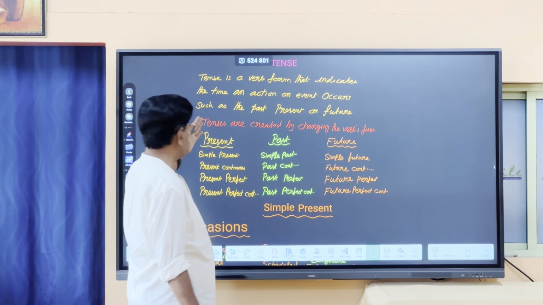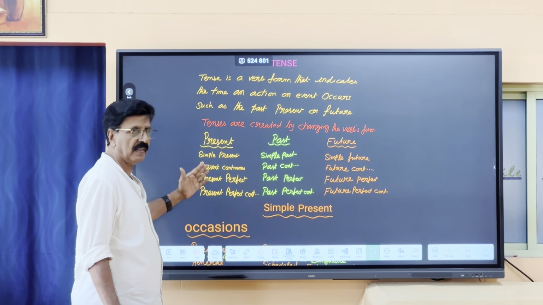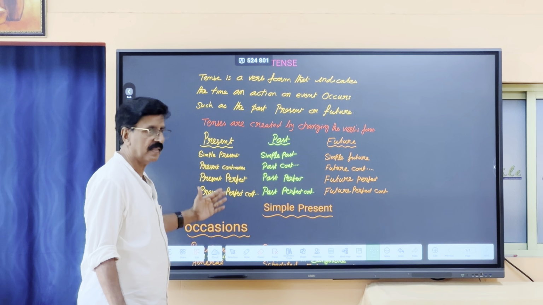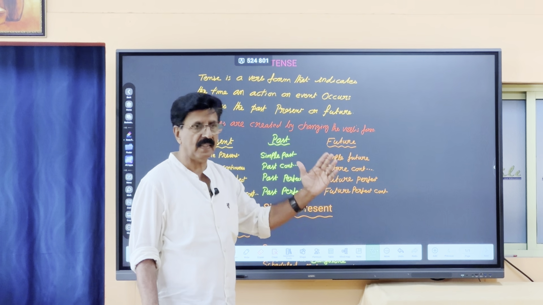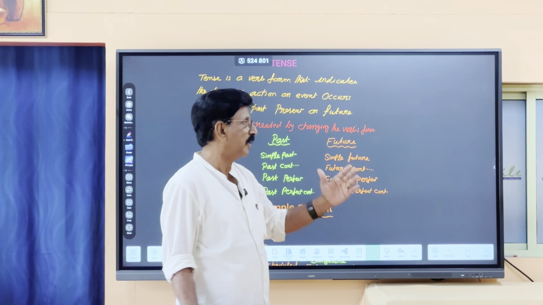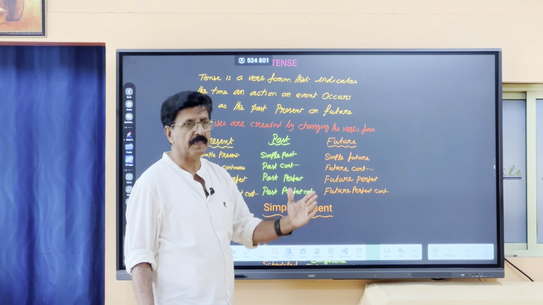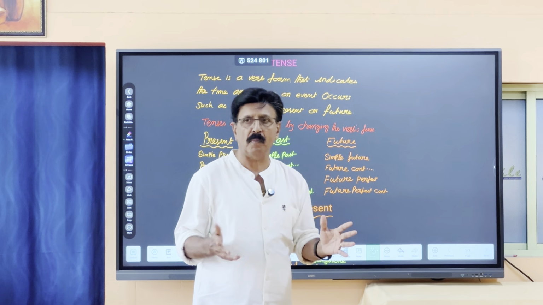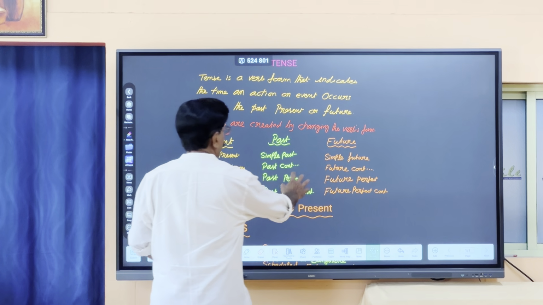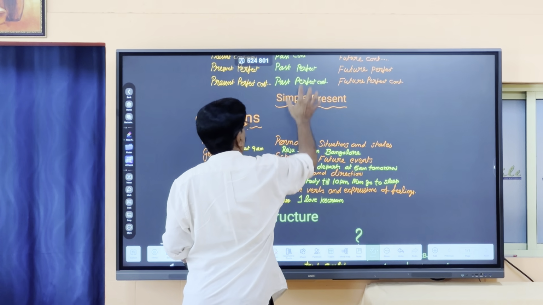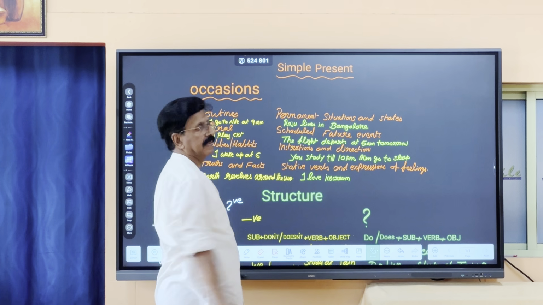So, as I said, you got present tense, past tense, and future tense. In this again, simple present tense, present continuous, present perfect continuous, same way, simple past, past continuous, past perfect continuous, future tense, future continuous, future perfect continuous. It looks a little complicated, but it's very easy. I'll make it very, very simple. Okay. Now, first we will see on which occasions we are going to use the simple tense.